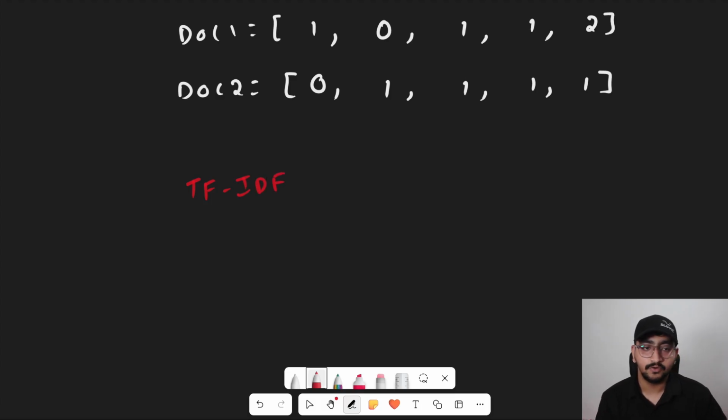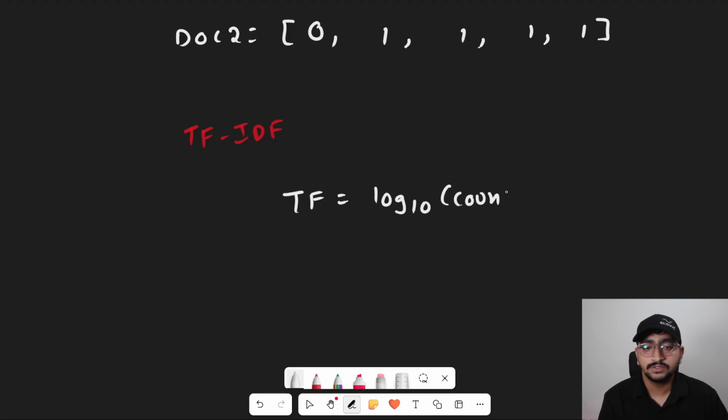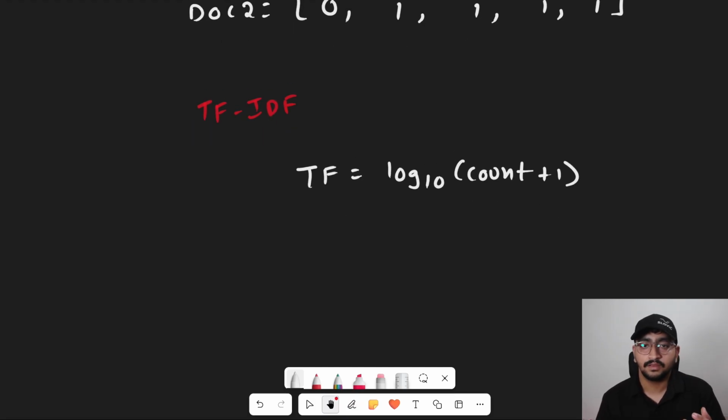It stands for term frequency and inverse document frequency. First is term frequency. Instead of just using raw count, production systems often use a technique called logarithmic squashing. The formula looks like this: log base 10 of the word count plus 1.